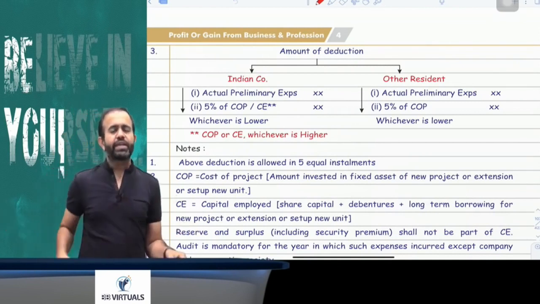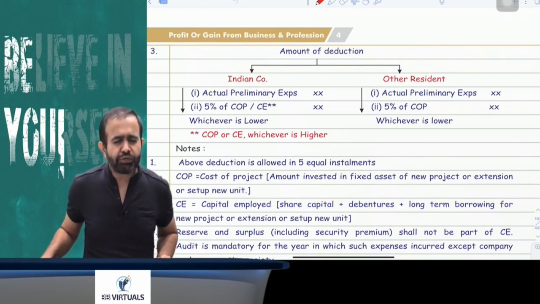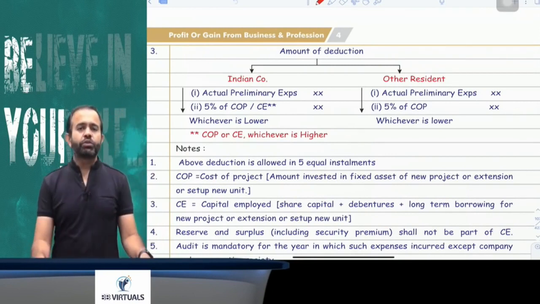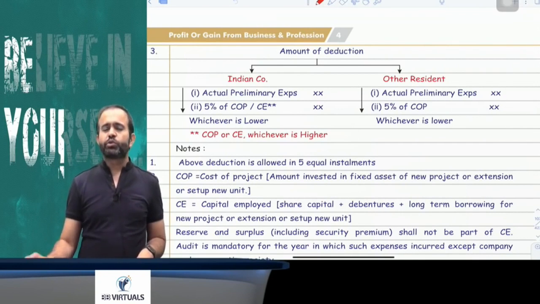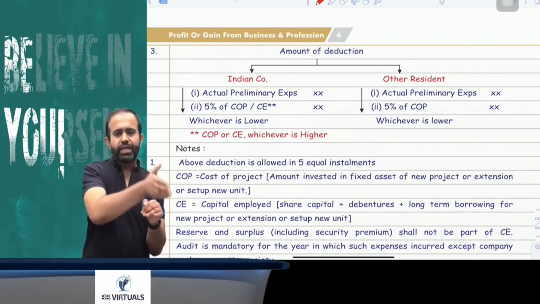Only 5 lakh preliminary expenses is allowed, and that too not in a single installment. It will be allowed in 5 equal installments. So whatever preliminary expenses are allowed, you can claim the deduction in 5 equal installments. Suppose 5 lakh is allowed, that 5 lakh will be allowed in 5 equal installments, means 1 lakh, 1 lakh, 1 lakh, 1 lakh, 1 lakh.